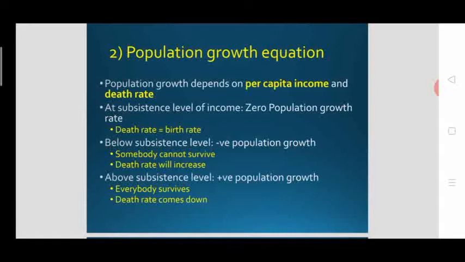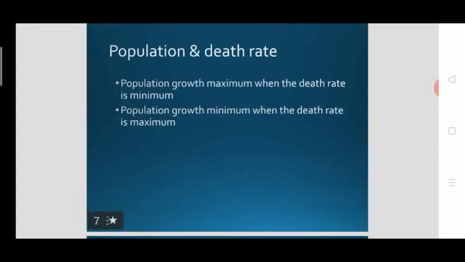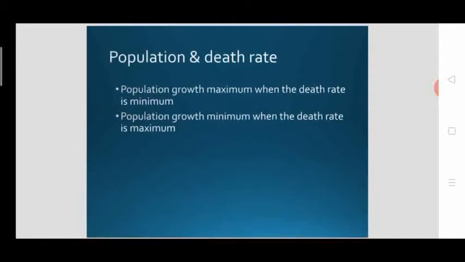At the same time, when the income is above the subsistence level, the population growth will be positive, as everybody can survive. Moreover, birth rate will overcome death rate. So birth rate will be greater than death rate when the income is greater than the subsistence level. When the per capita income level is greater than the subsistence level, population growth will be positive. And population is connected to the death rate, as I said.